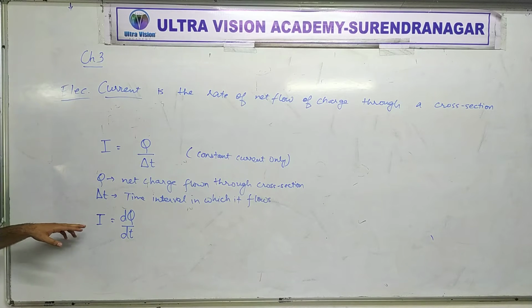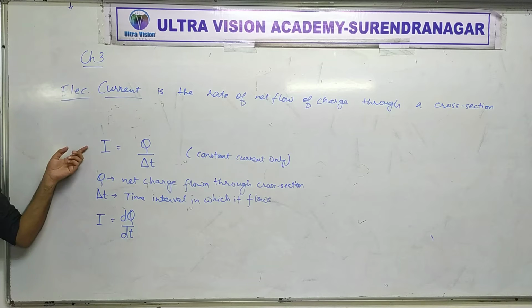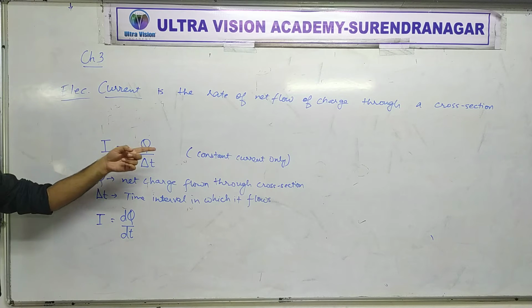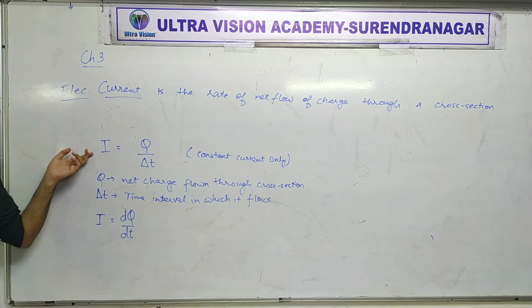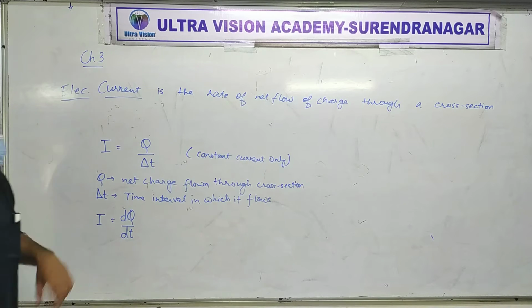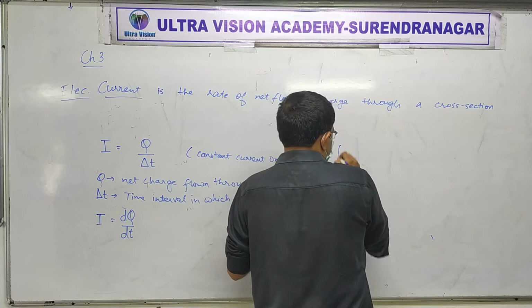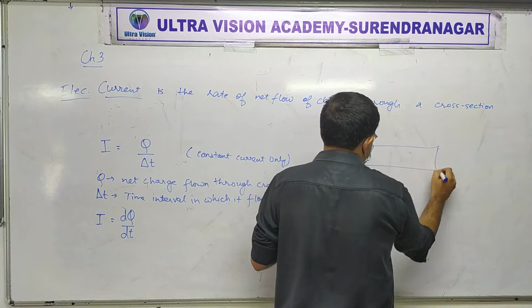Then I = dq by dt is the instantaneous current, and the earlier one is the average current. But when current is constant, you can use average also. It gives you the same value. Otherwise, this is the most dangerous form. Understood?